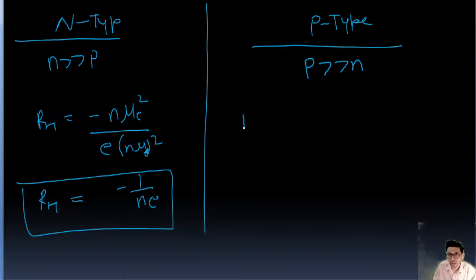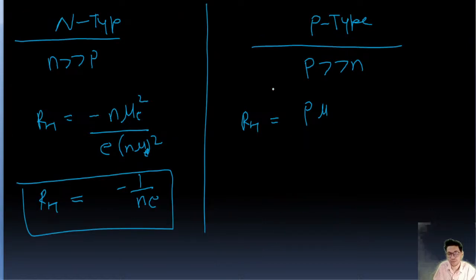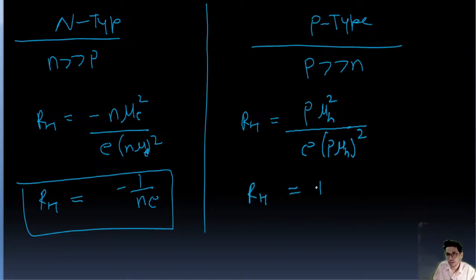So in that case, RH is going to be p mu h whole square upon e into p mu h whole square. We have neglected the electron part, which is very less.